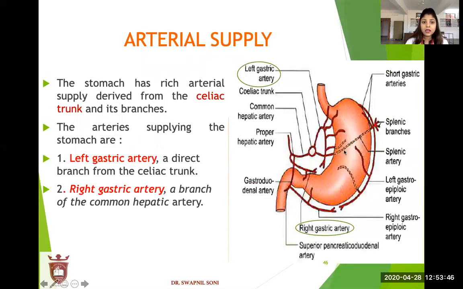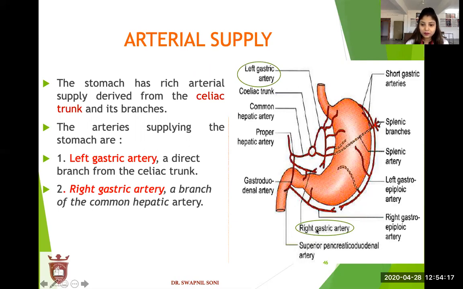Arterial supply. The stomach has a rich arterial supply derived from the celiac trunk. This is the celiac trunk. The arteries supplying the stomach are the left gastric artery and the right gastric artery. So we are talking about the left gastric artery. The left gastric artery is a direct branch of the celiac trunk. See the picture.